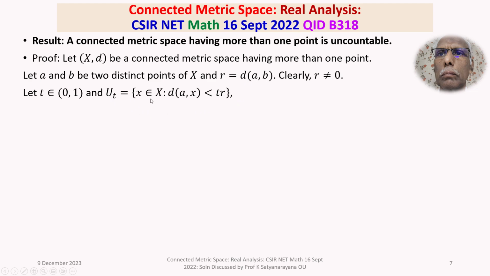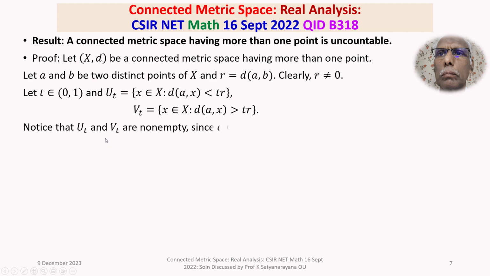So UT consists of all those elements of capital X such that the distance between A and X is less than TR. And we define VT as the set of all those elements X belonging to X such that the distance between A and X is greater than T times R, where T belongs to the open interval (0,1) and R is the distance between A and B. Agreed. Now, UT and VT are non-empty.